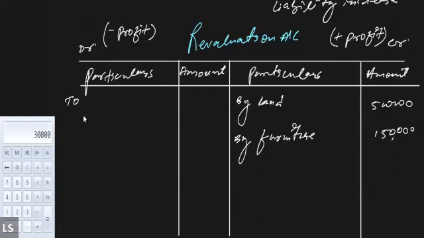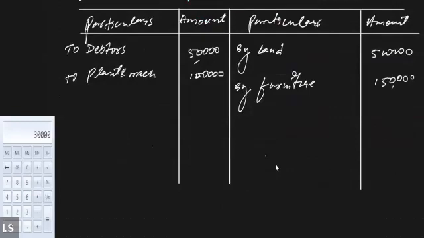Like for example, if the value of the debtors is decreasing by, let's suppose, 50,000, this will be reflected on the debit side. If the value of the plant and machinery is also decreasing, let's suppose it declined by 1 lakh, such amount will be shown on the debit side as well. So this was about the changes in asset.